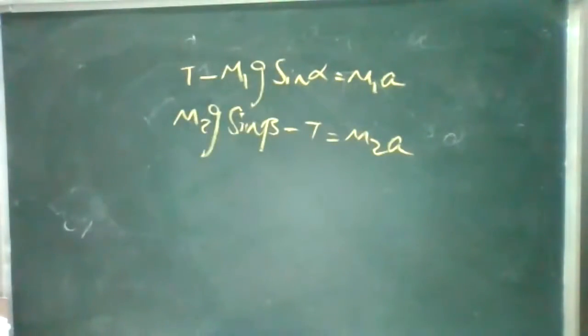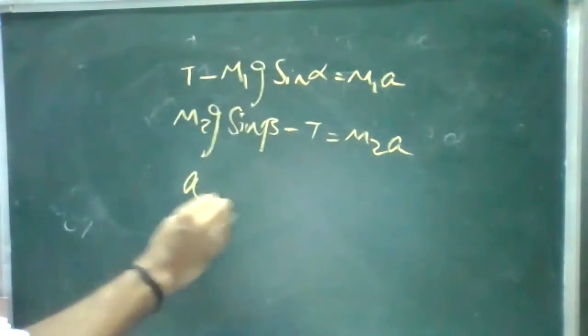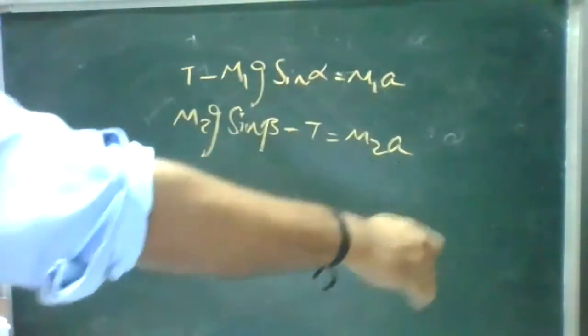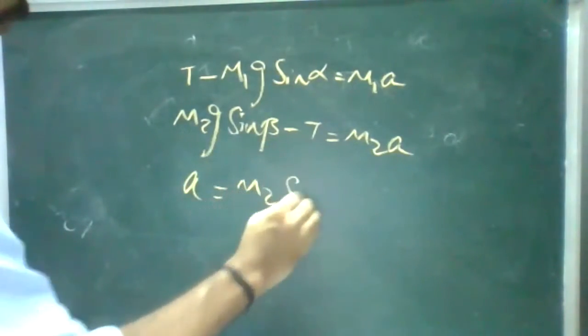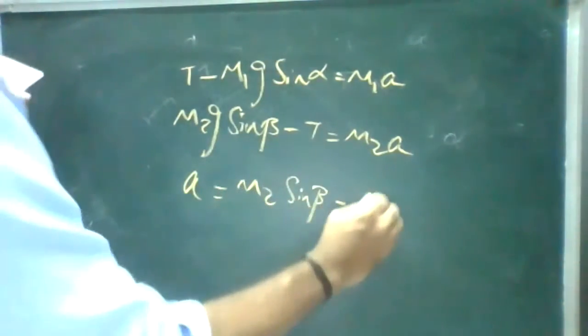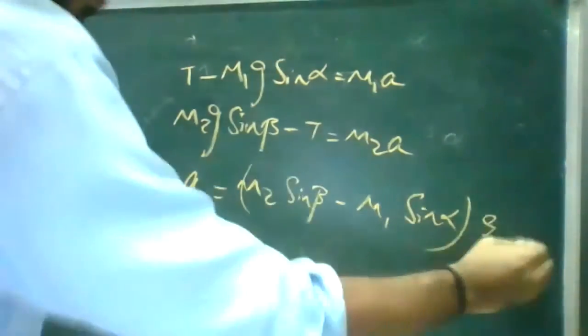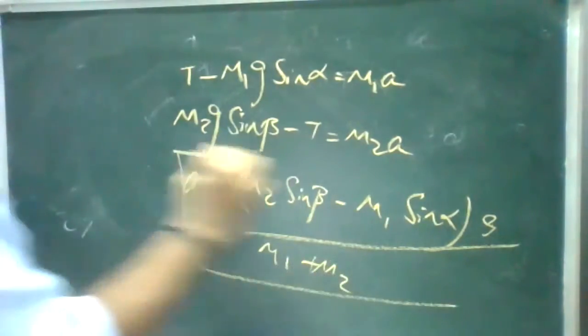Correct? Now without derivations, we can just substitute and get the acceleration directly. M2 g moves downward, in the same direction as the acceleration. So acceleration is M2 sin beta minus M1 sin alpha into g by M1 plus M2. Now we got the acceleration.